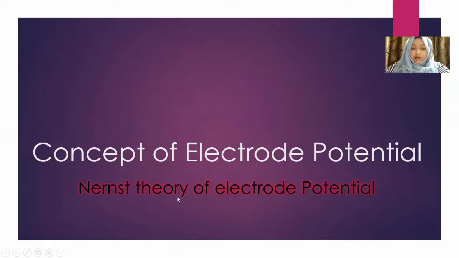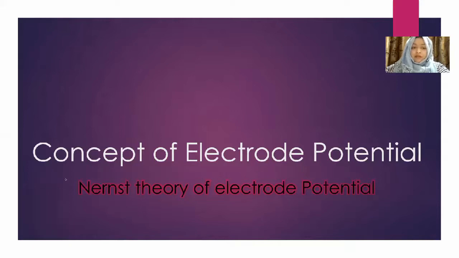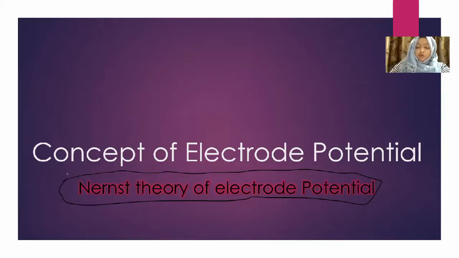To understand the concept of single electrode potential, you should first of all understand the Nernst theory of electrode potential. If you understand the Nernst theory of electrode potential, you will come to know what the concept of electrode potential is.